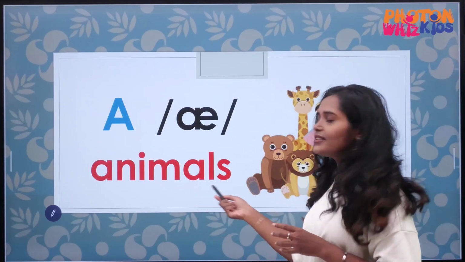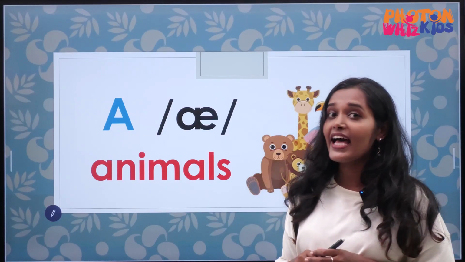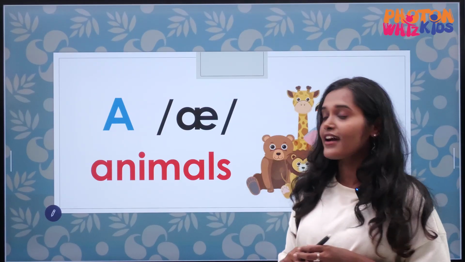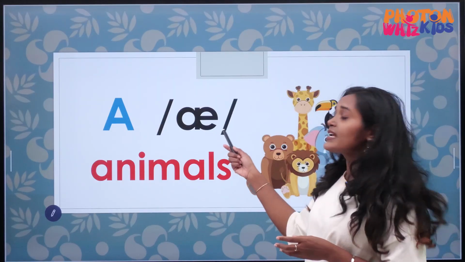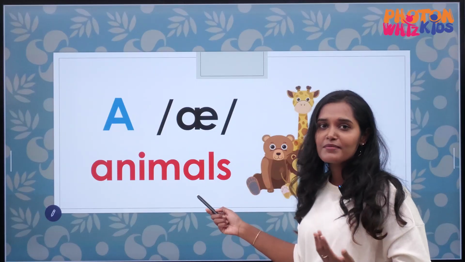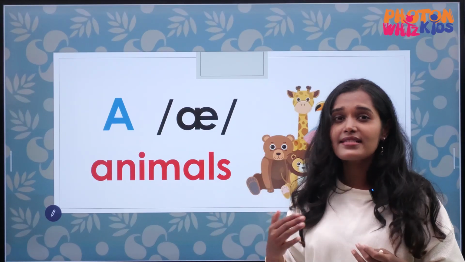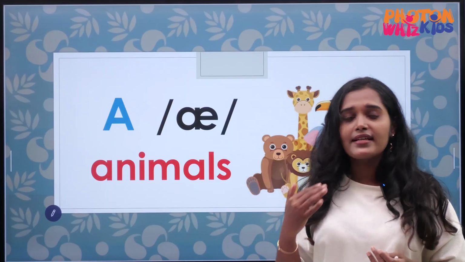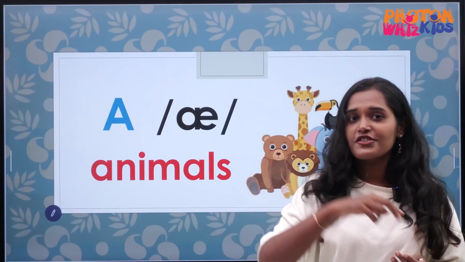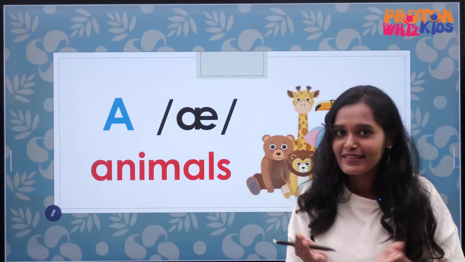Can you read this word? It is not animals. It is pronounced as animals. So, the sound of A is A. Try with me. A. Animals. And. Apple. Apple.